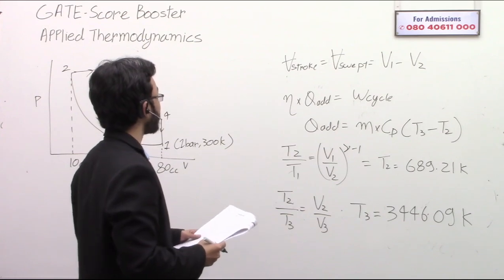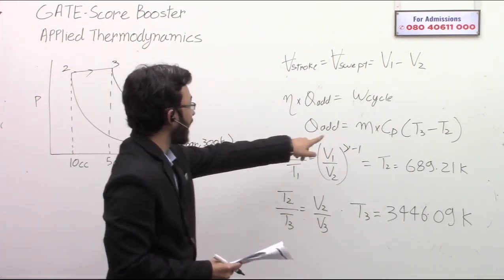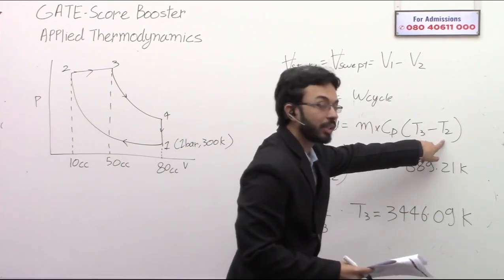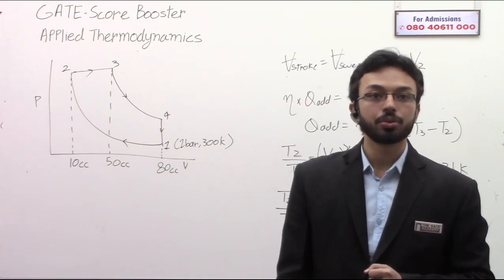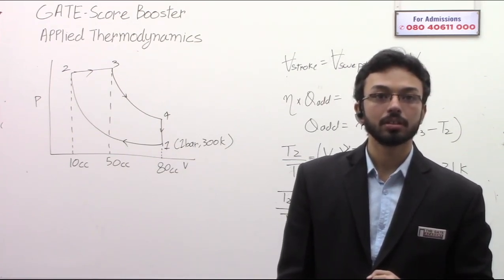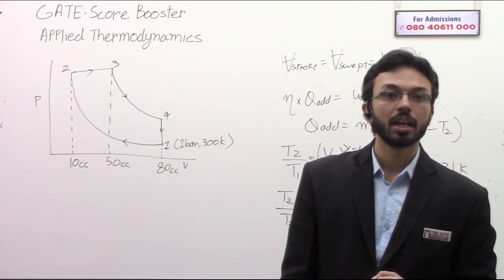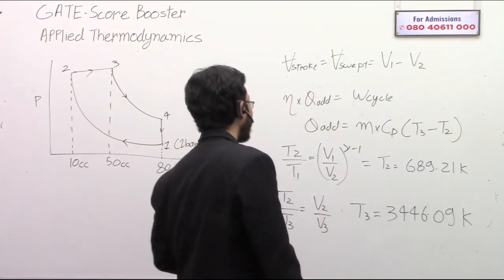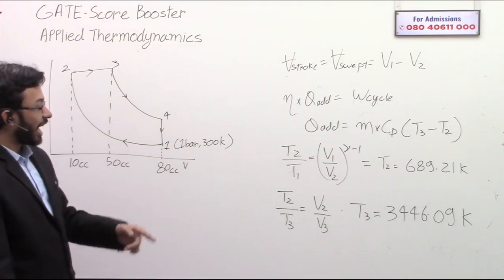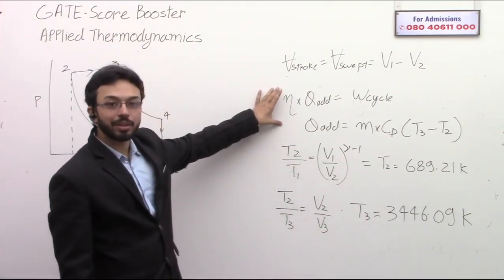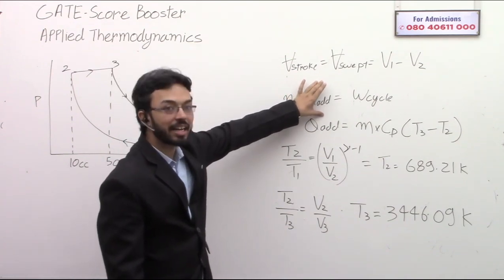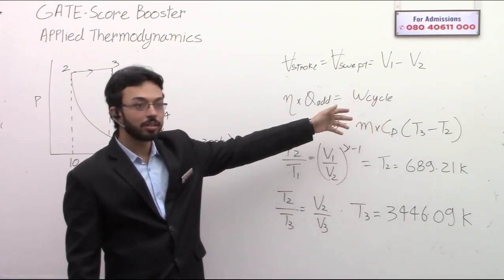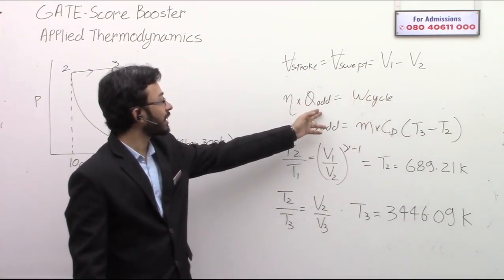Okay, so now the second thing is the mass. We have calculated T3, we have calculated T2. Now we need to know the mass. How to calculate the mass? Process 2 to 3 is constant pressure, so work can be calculated, and you can calculate the total work. No problem with that. But there is a simple way. You have already calculated the efficiency. Just multiply it with the heat added and you will get the net work of the cycle.